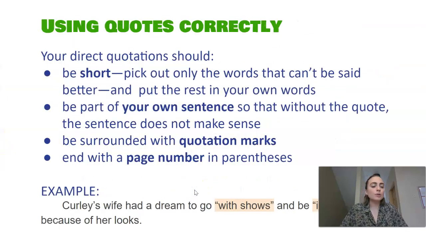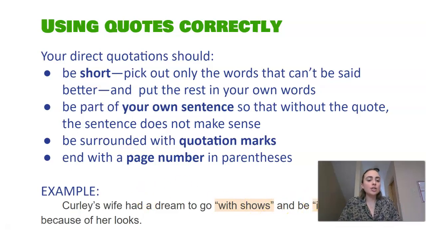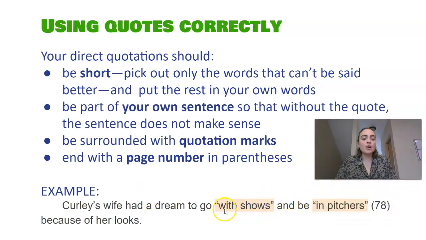When you use quotes in your own writing, just as a reminder, make sure to pick short quotes. You should not be quoting like 3 or 4 sentences of text. Use just the most important words and put them into your own writing. So incorporate that small quote into your own sentence. Make sure to put the quote in quotation marks and include the page number from the book. This is very important.